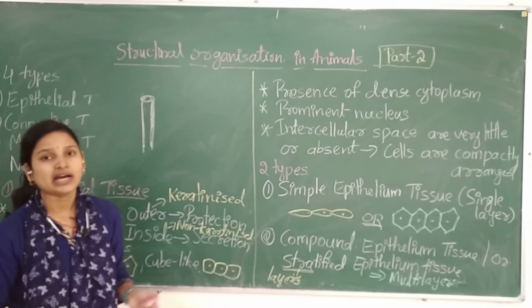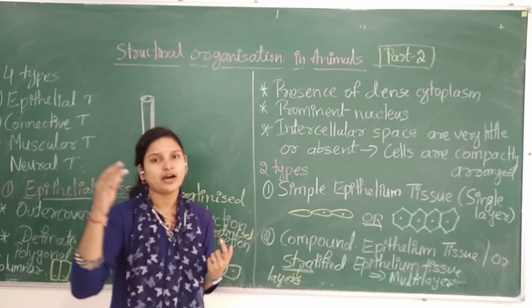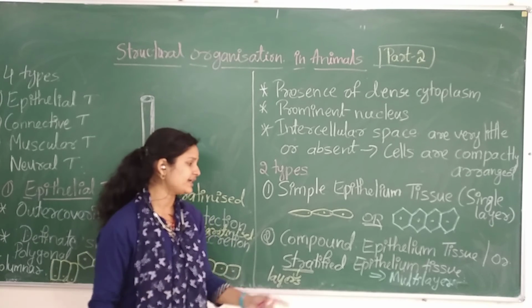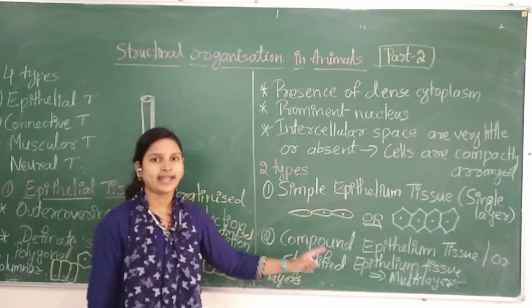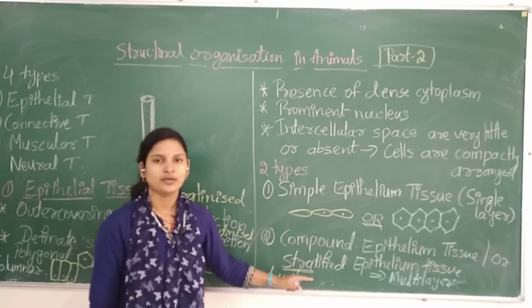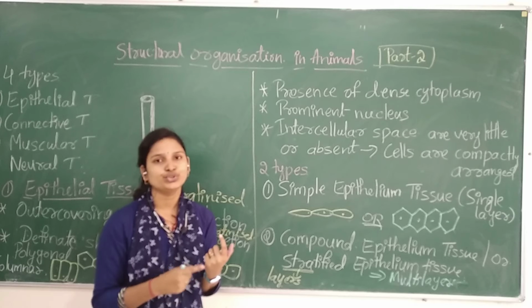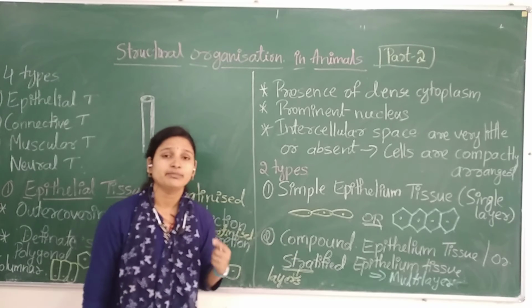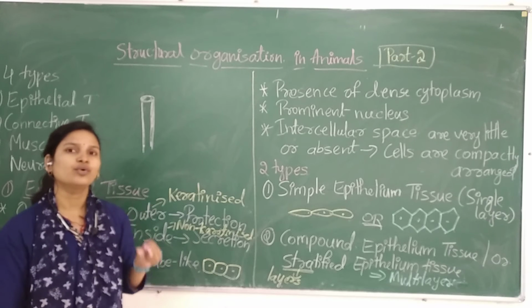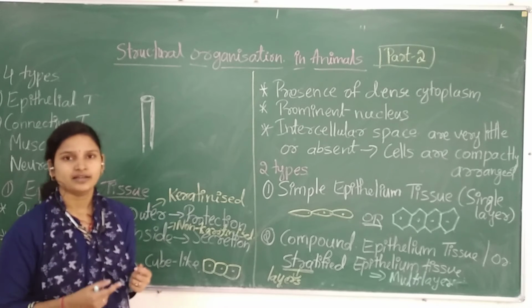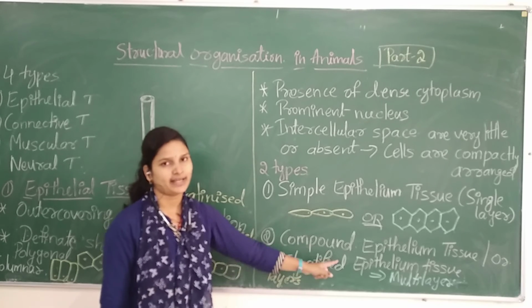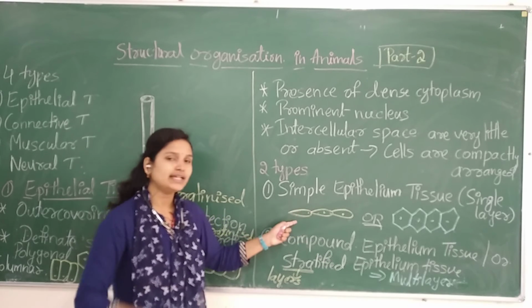Very good. The skin, which is located outside the body as the outer covering of our body, is a compound epithelium. Why? Because our skin has 2 to 3 layers, a multi-layer, so that it protects the whole body from any damage.